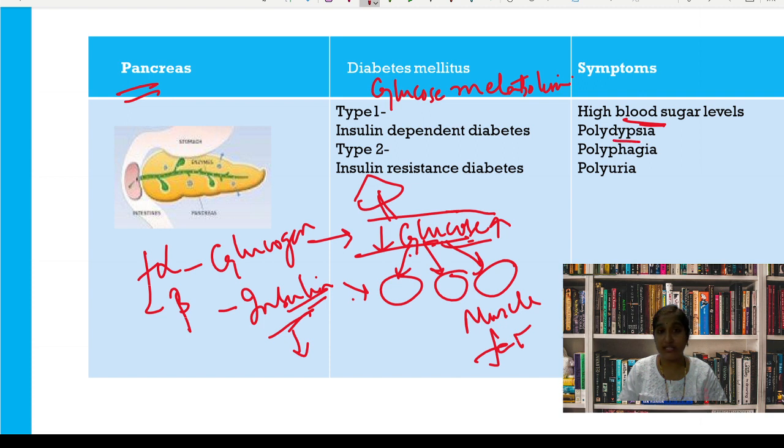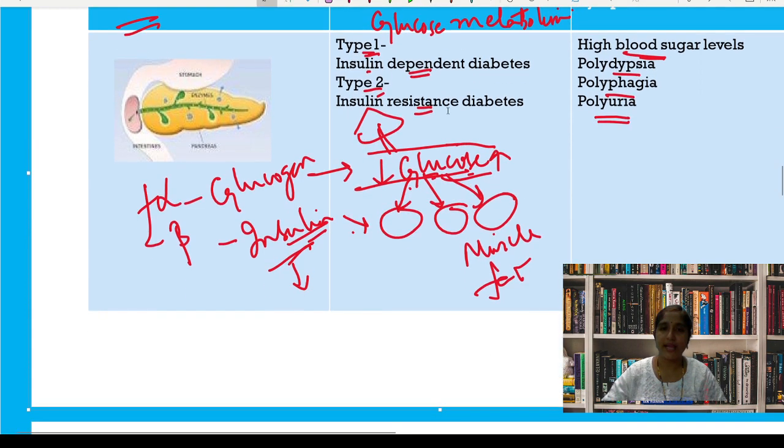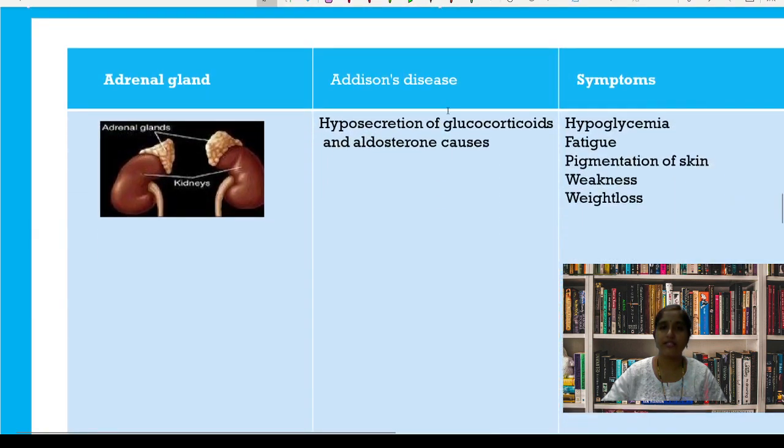They have polydipsia, that is more thirst, polyphagia, they have hunger. As the glucose from the blood is not going to the cells, they feel more hunger and they have frequent urination. Okay, the diabetes mellitus, if it is because of insulin dependence, is called type 1 diabetes, and if it is because of the resistance to insulin, that is called type 2 diabetes.